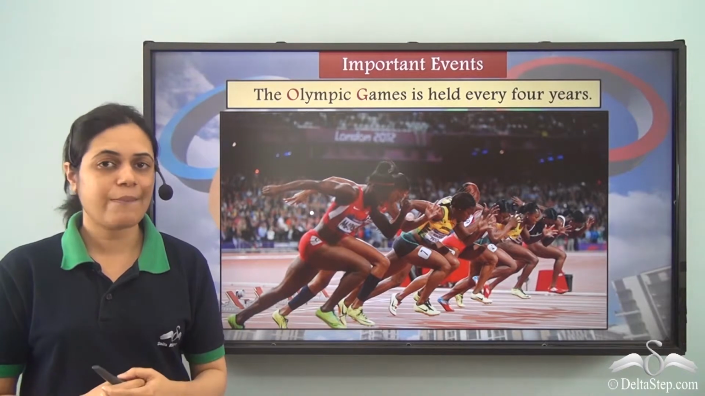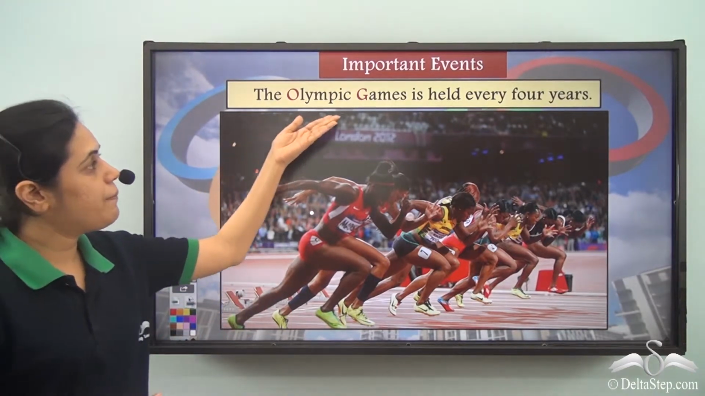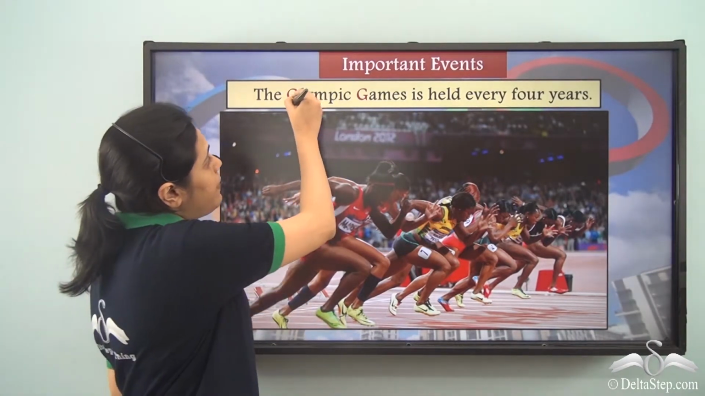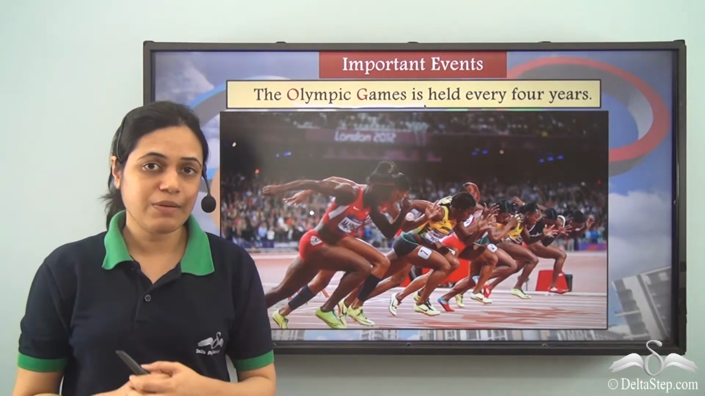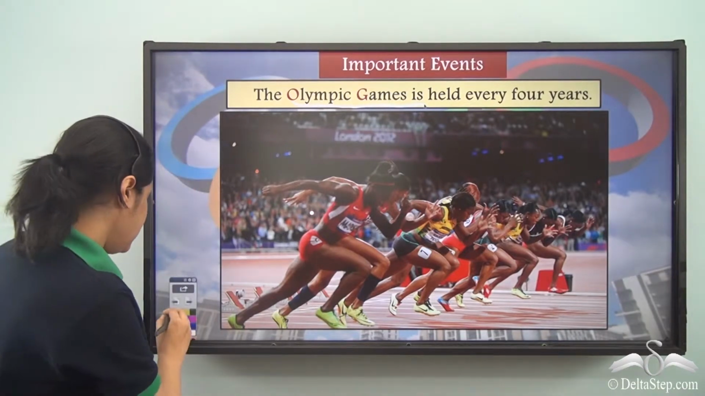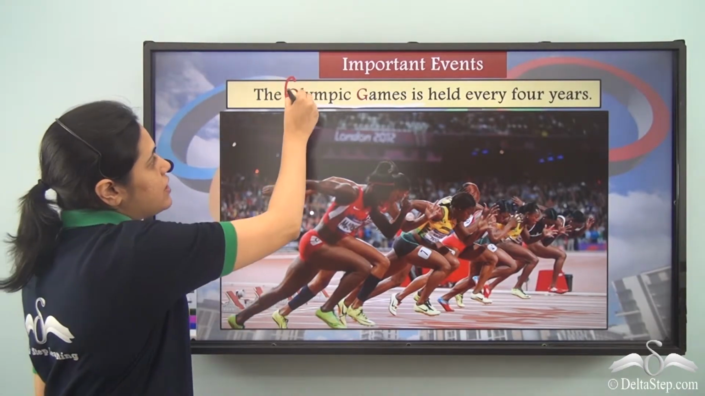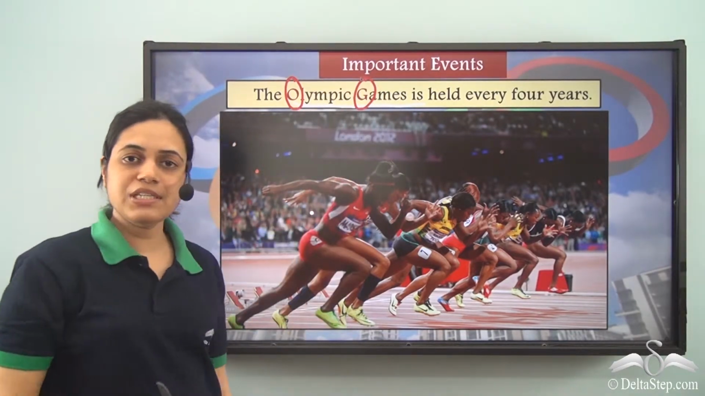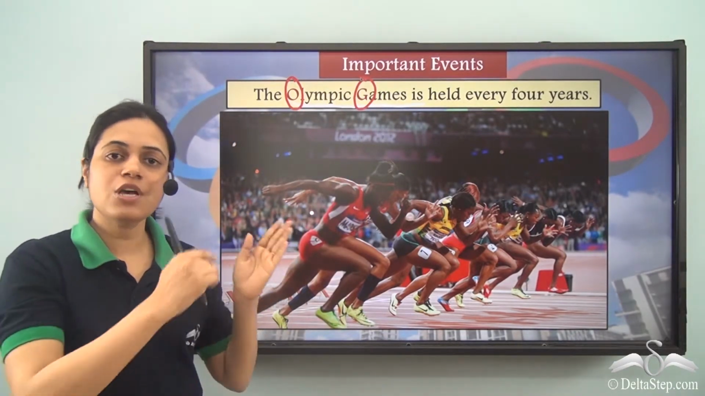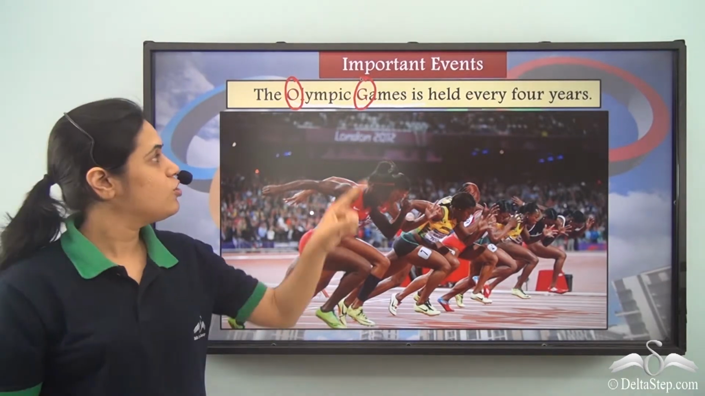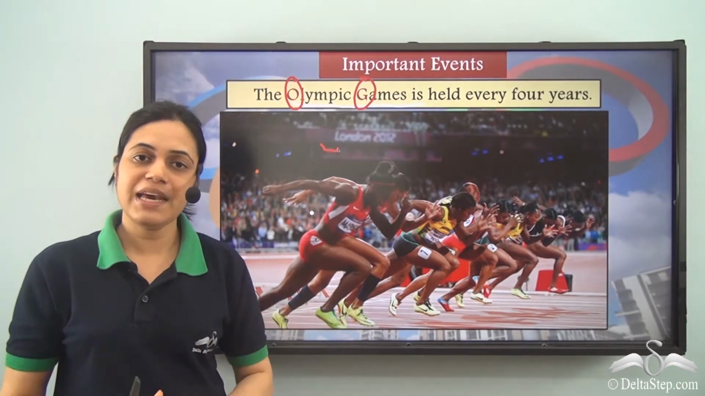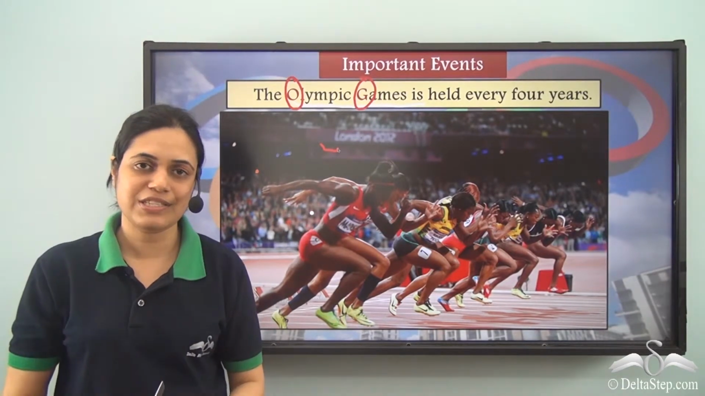Also important events begin with capital letters. The Olympic Games is held every 4 years. So Olympic Games is a very important event and the name of this event starts with a capital O and a capital G because these are two different words, Olympic Games. So the word Olympic begins with a capital O and the word Games begins with a capital G.